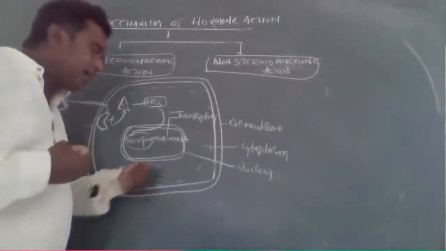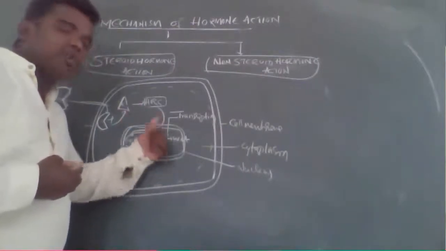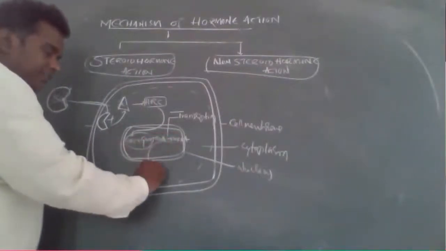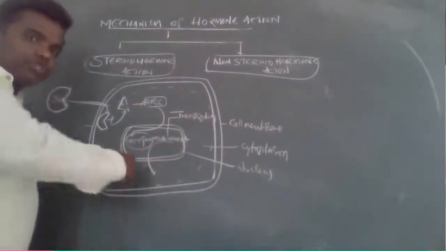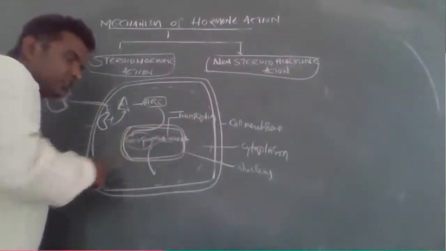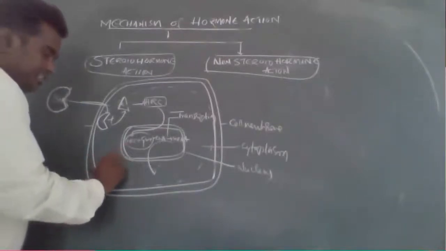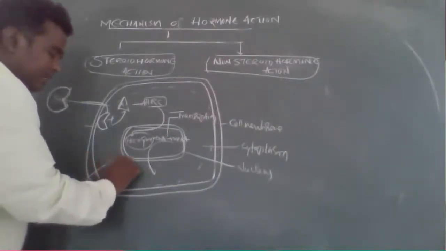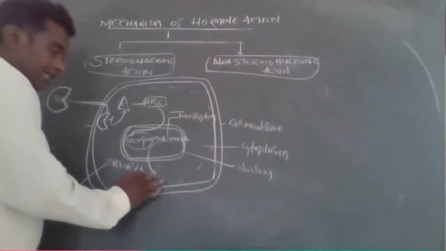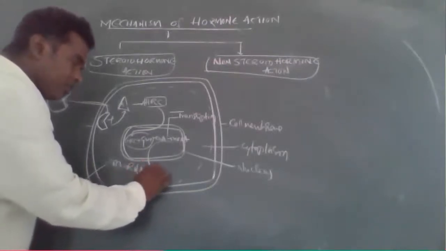The messenger RNA carries the message sent by the DNA. That means the mRNA is formed from the DNA. That is called transcription, right? The mRNA which is formed diffuses out from the nucleus and into the cytoplasm. I already told you. And these mRNA, what happened? Diffused into the cytoplasm.